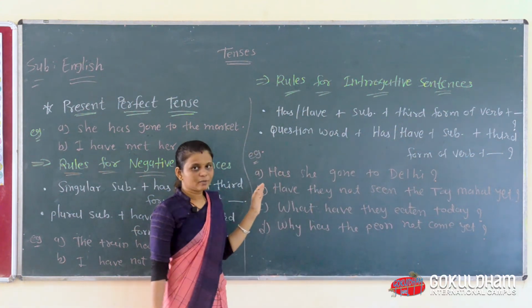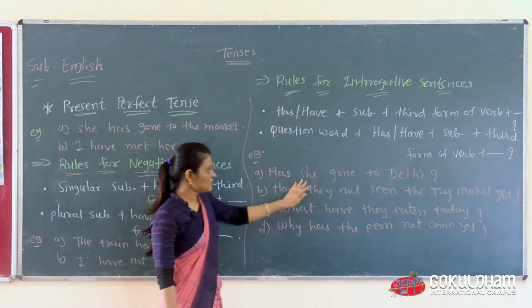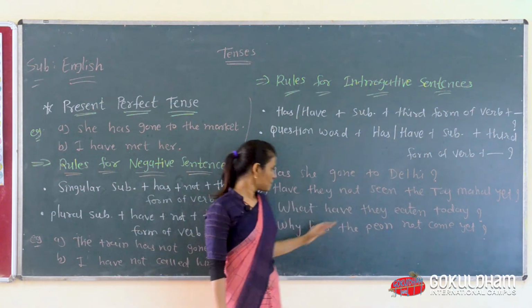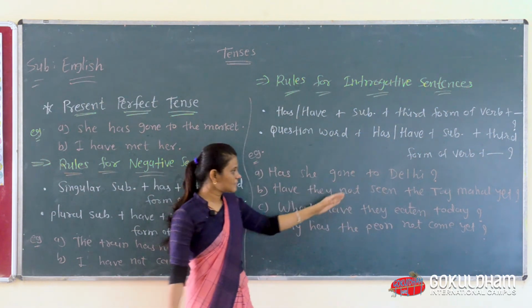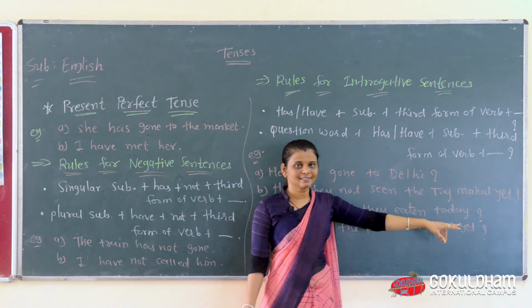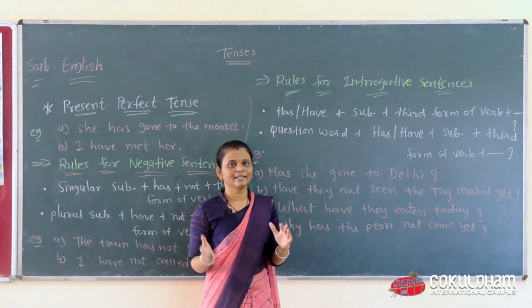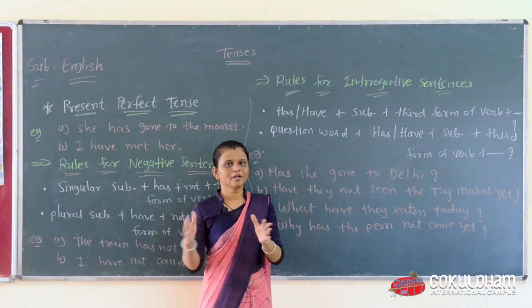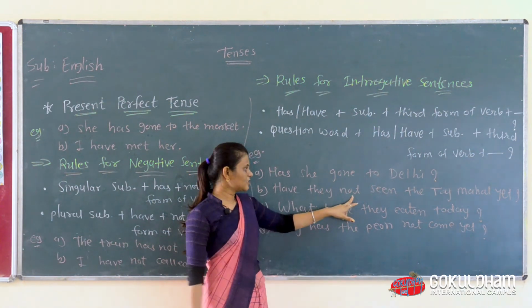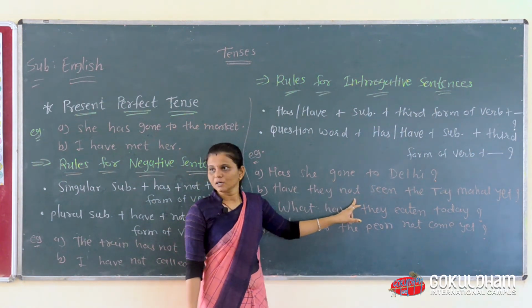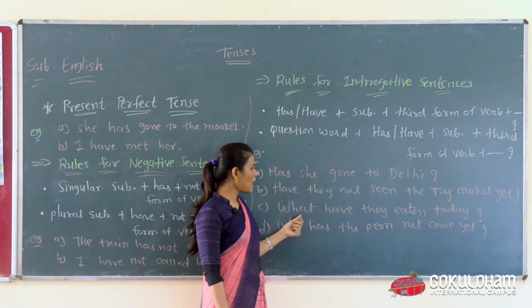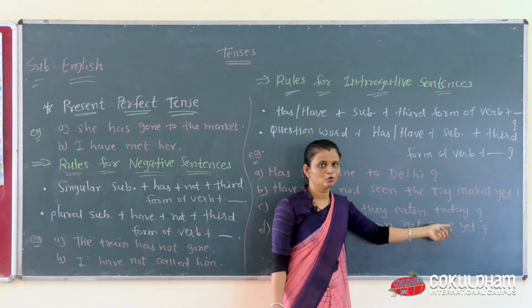Examples of interrogative sentences. Has she gone to Delhi? Have they not seen the Taj Mahal? Here we use not. So in negative interrogative sentences, we use not before the verb. What have they eaten today?